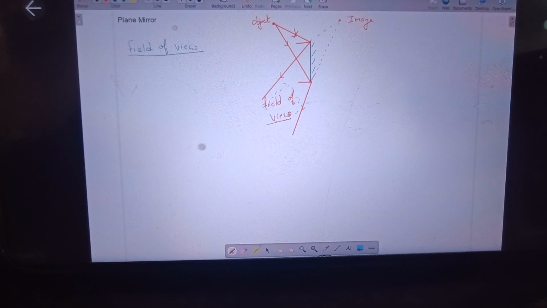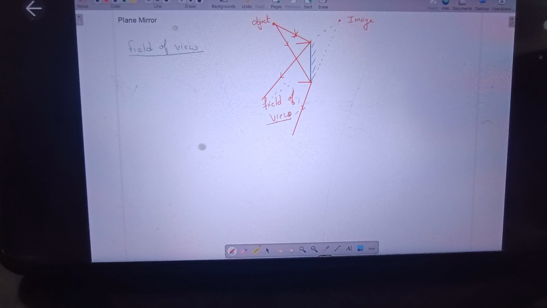The object doesn't need to be in the field of view. No, field of view is a space where the reflected rays, the rays which are being reflected from the mirror, are present. We know that we are able to see an object or its image when the reflected rays reach our eyes. So yes, it is a region where all the reflected rays are present. If you are within that region, you are receiving the rays reflected from the mirror, so you'll be able to see the image also.